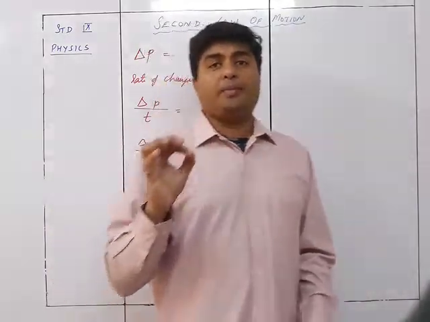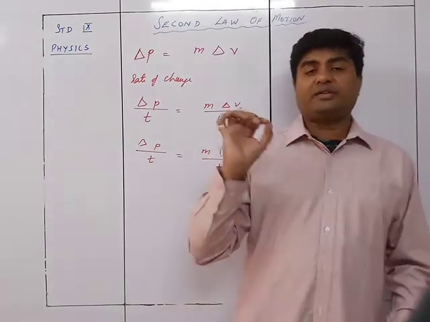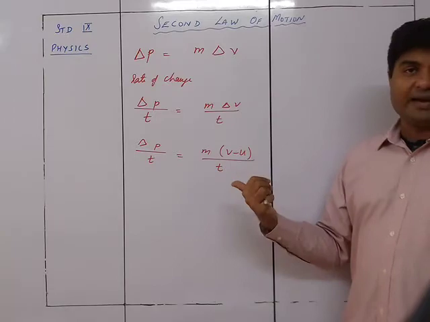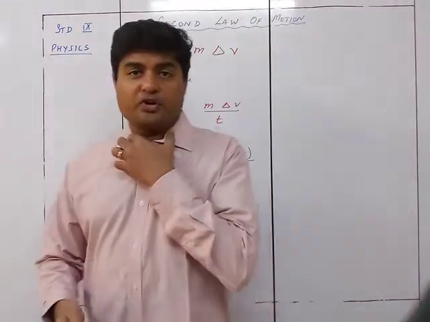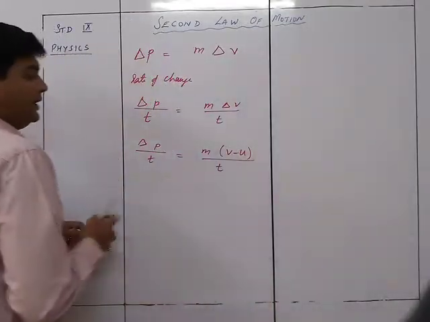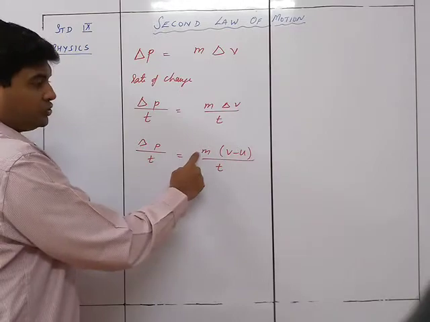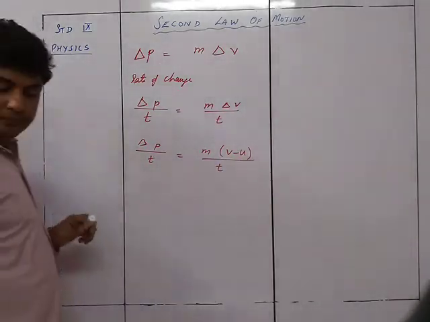So a change in momentum implies there was an initial velocity and a final velocity. We take the initial velocity as U and the final velocity as V, as we did in the equations of motion. So ΔP upon T equals m(V minus U) upon T.